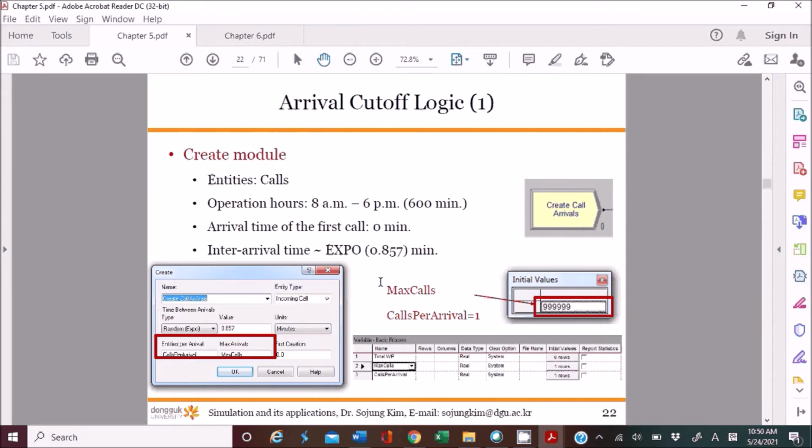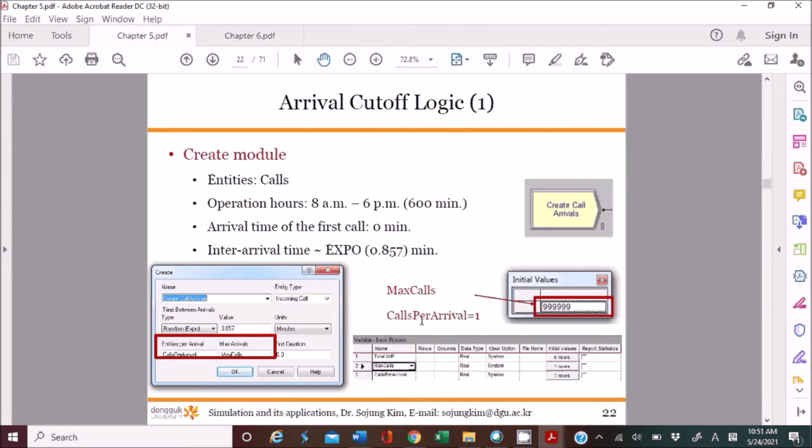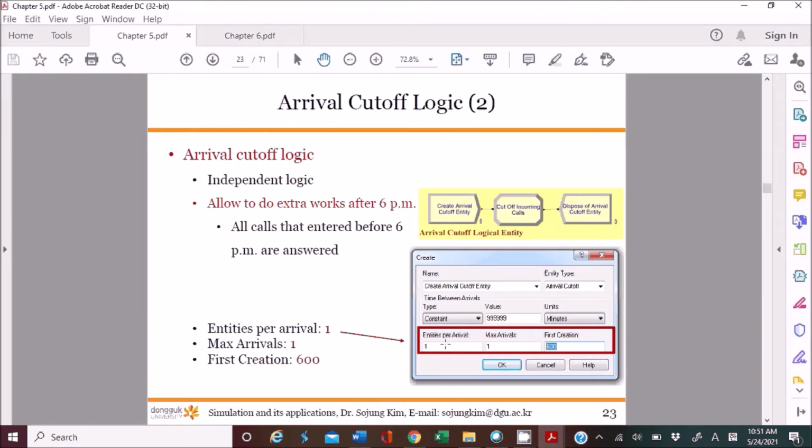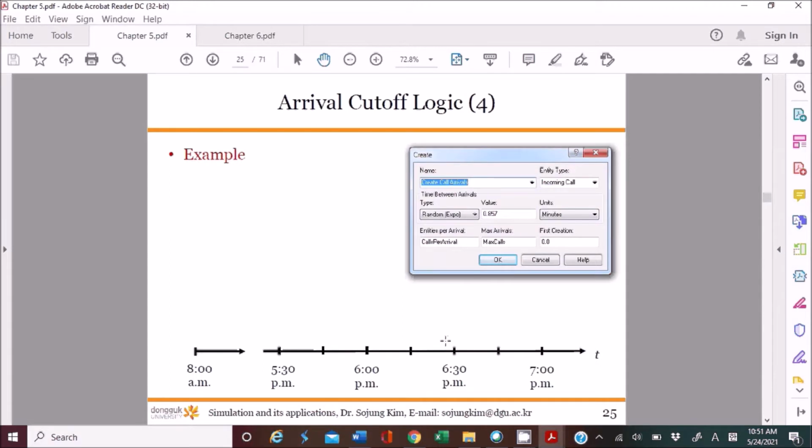So anyway, by using this cutoff logic, you can cut off the incoming calls after 6 p.m., as I mentioned before. So here's an example in the simulation model.